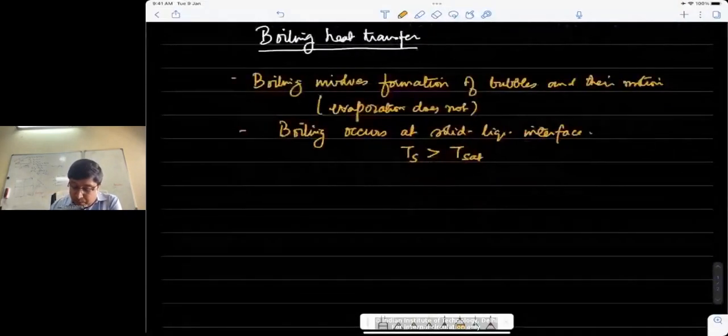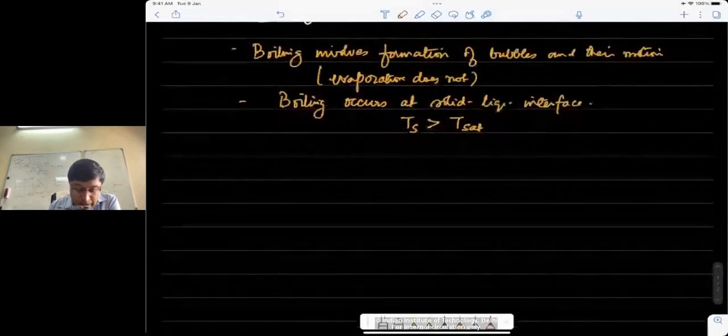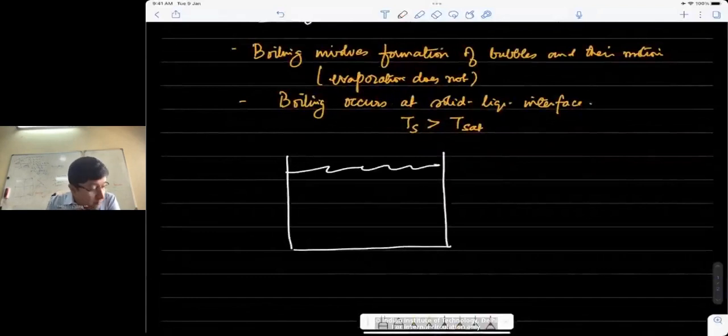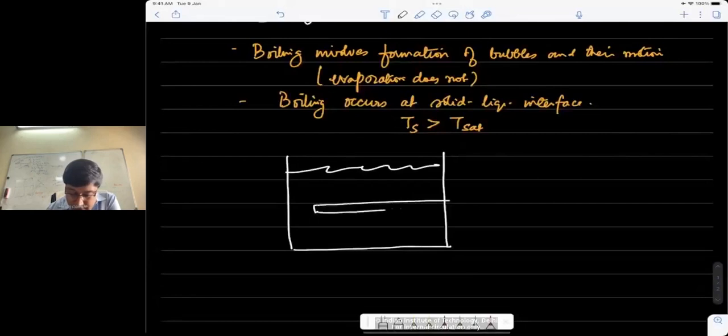The simplest example that I was going to point out could be boiling of water in a pan. So let's say we have a pan or a pool of liquid water, and I insert a heating rod into this pool.